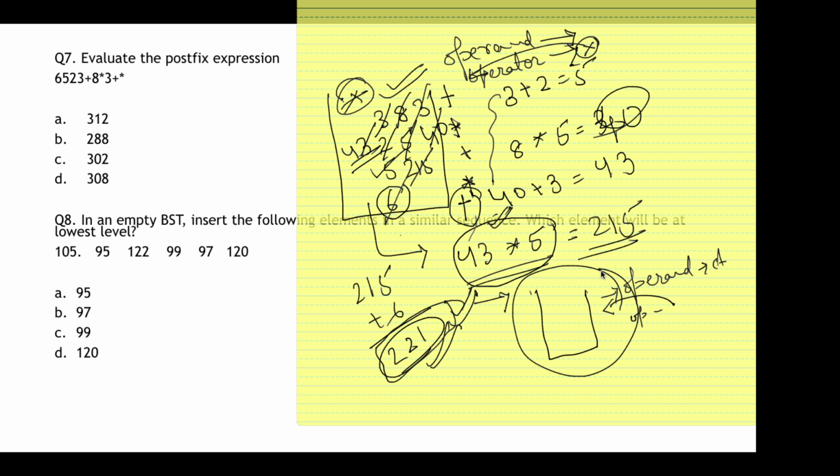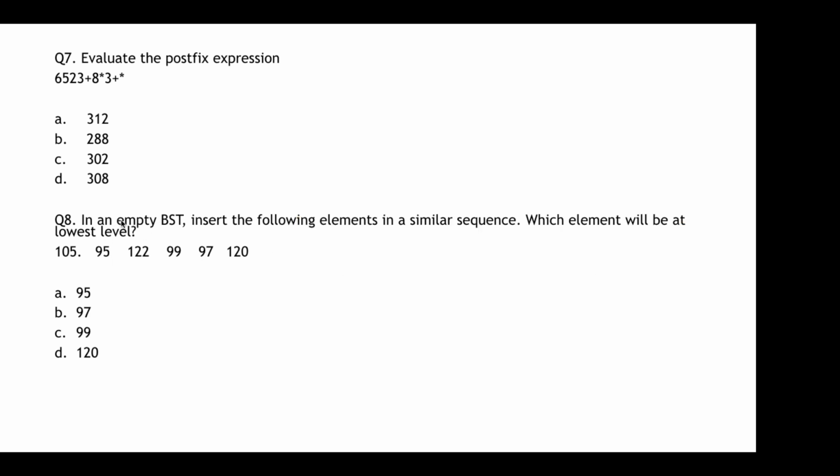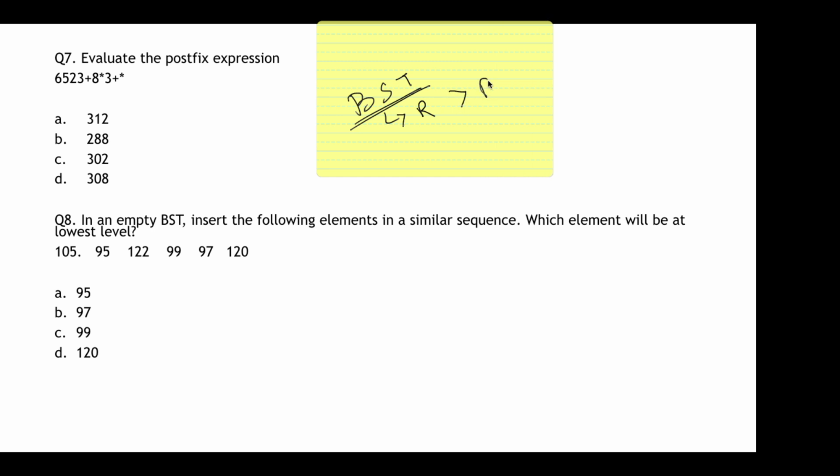Okay, so moving on to the next question, it says in an empty BST insert the following elements in a similar sequence. Which element will be at the lowest level? In a BST, I just told you previously in this video that a BST follows a simple rule that a right child is greater than the parent and the parent is greater than the left child.